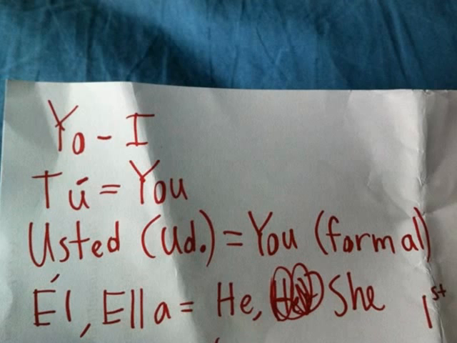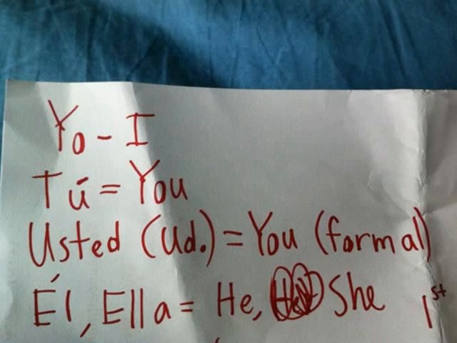But, yeah. So, tú is you. And the main thing I want you to notice on that is that there's an accent on the you. If you do not include the accent, it means something completely different. Usted. Now, usted is kind of weird. We don't really have something like it in English. But usted is also you. But it's the formal version of you. And I'm going to explain that a little bit later in a video about personal pronouns. But you just know what usted means.